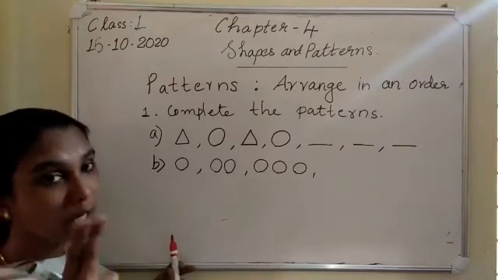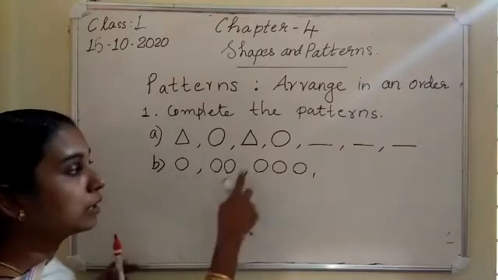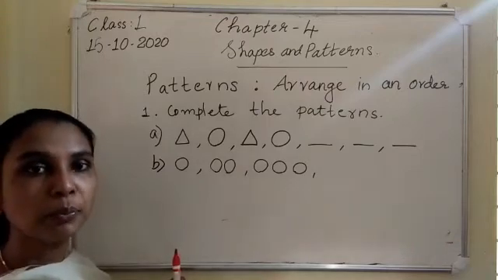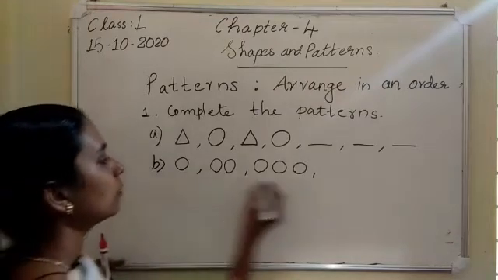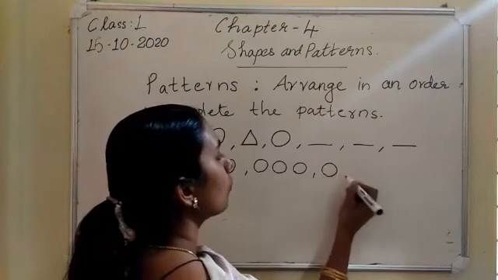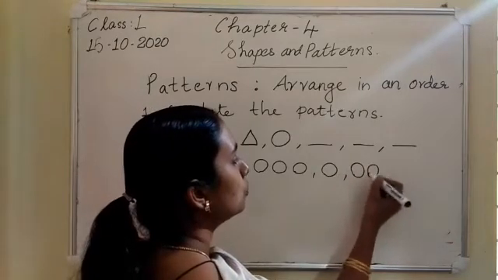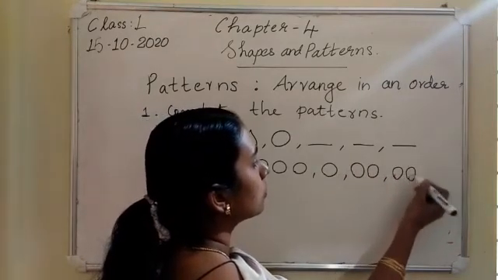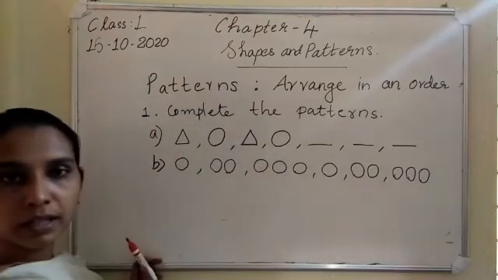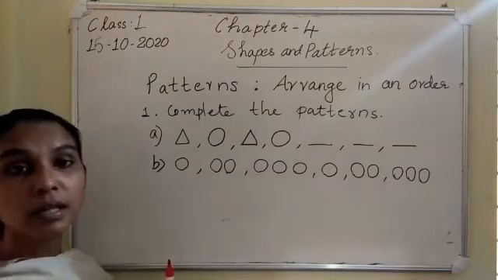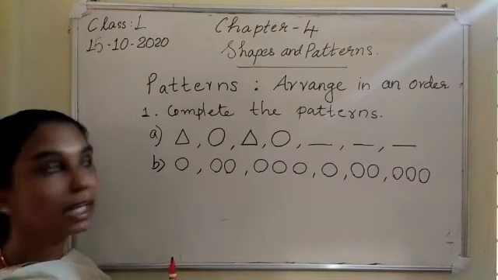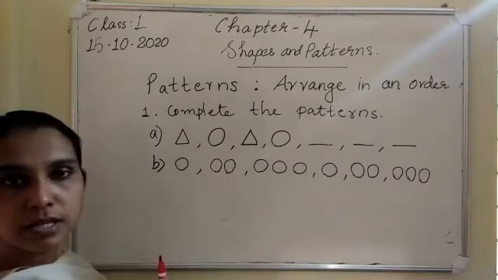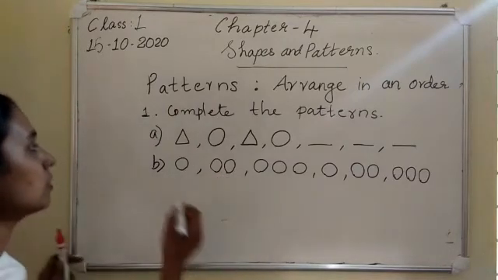I can make two types of pattern. This one is a repeating pattern. Repeat the shape. So I am repeating with this: 1, 2, 3. Okay. These two patterns are repeating patterns.